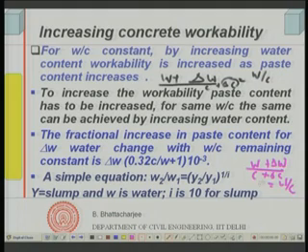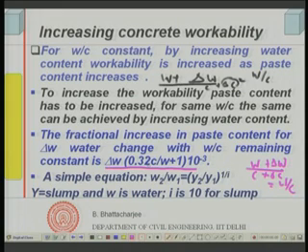Using this algebra, if I try to calculate what would be the increase in the paste volume, the formula will give me this. Delta C can be replaced in terms of W by C and delta W, and with a little arithmetic, the volume fraction of increase in paste is given by 0.32 C divided by W, where 0.32 is the specific volume of cement, because we know the specific gravity of cement is 3.15.